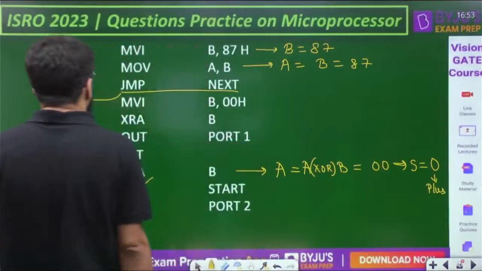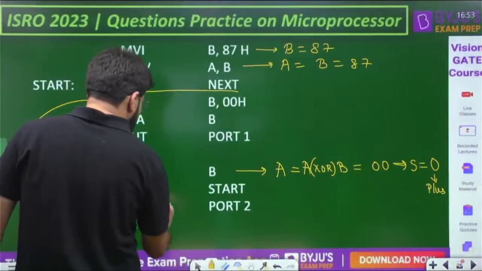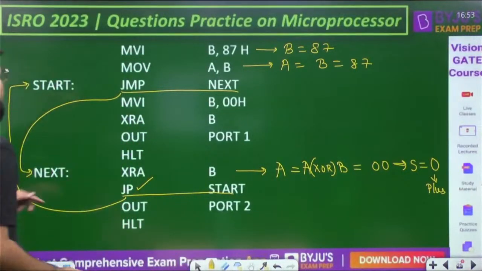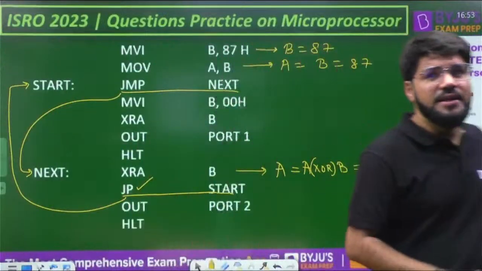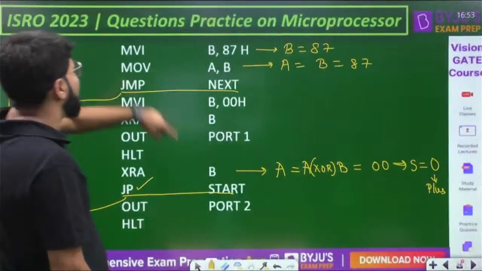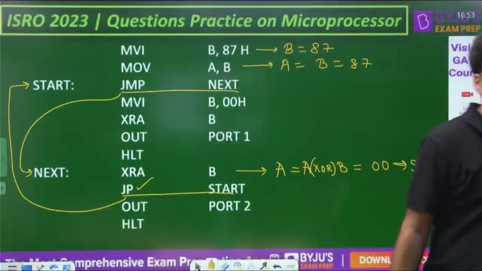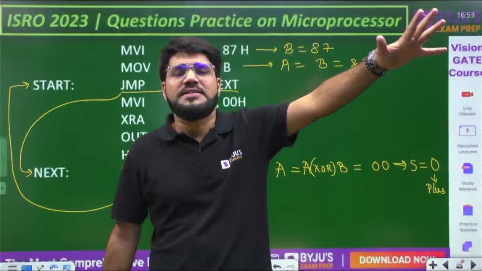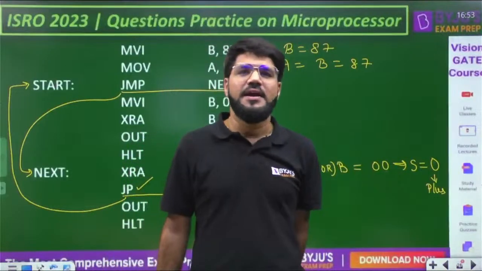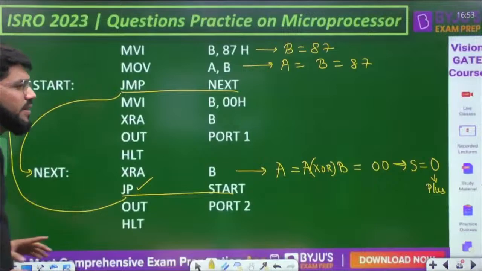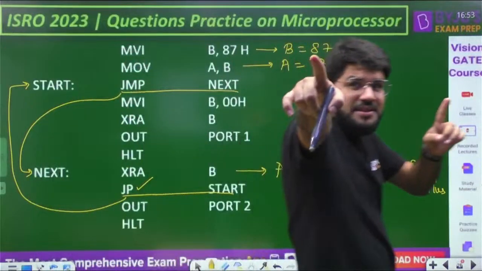So jump to the start. JP will be executed, now jump to the start. So I again come here. It will jump to the start, and at the start you have an unconditional jump, which means it will jump without thinking anything. So it will again jump to next, and XOR will come again, but this time there is going to be a difference.